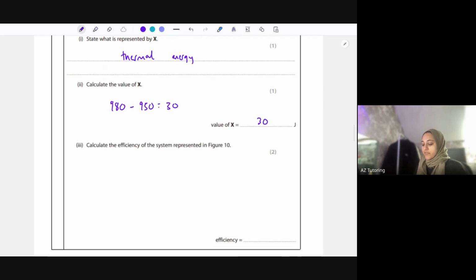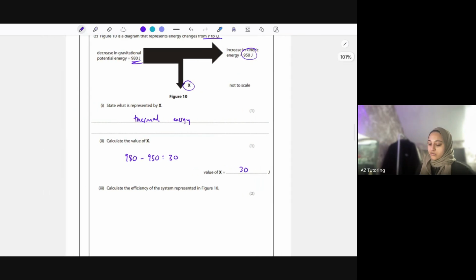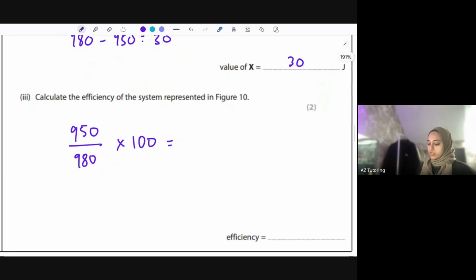It says calculate the efficiency of the system represented in figure 10. Well, we don't care about the thermal energy, so we don't care about X. It's the 950 we care about. So we're doing 950 over 980 joules, which is put in, and because it's efficiency we're working out, which is a percentage, we times by 100. If I put that in the calculator, 950 over 980 times by 100, we end up getting 96.939%.